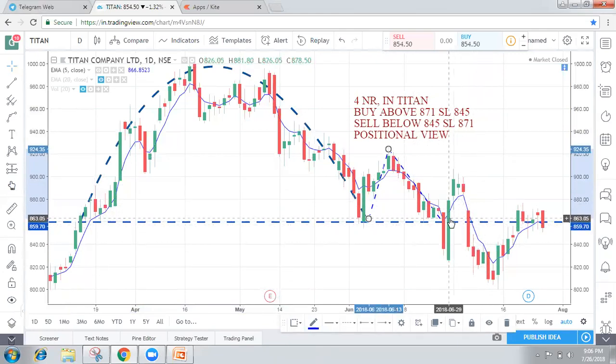This is the first time I'm preparing a cup and handle pattern on the Titan chart. This just came to my eye. So it touched the handle and it is still at the bottom, and this can be a stop loss based on the